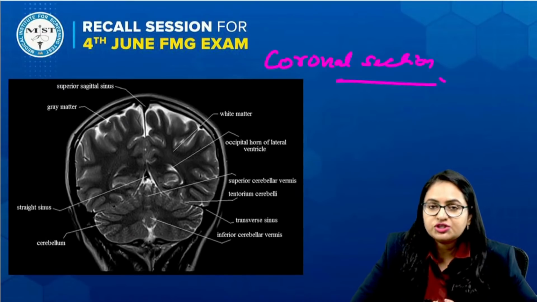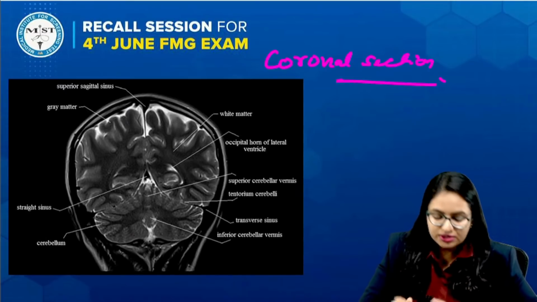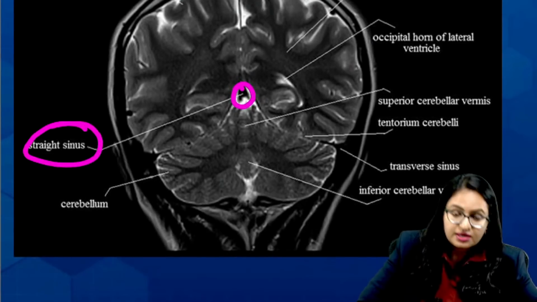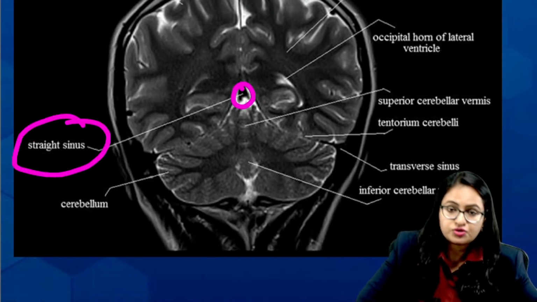This is actually a coronal section. The previous sections were transverse. This is a coronal section, and over here again the section which you see at this level, this is the straight sinus. Okay, this is a straight sinus.